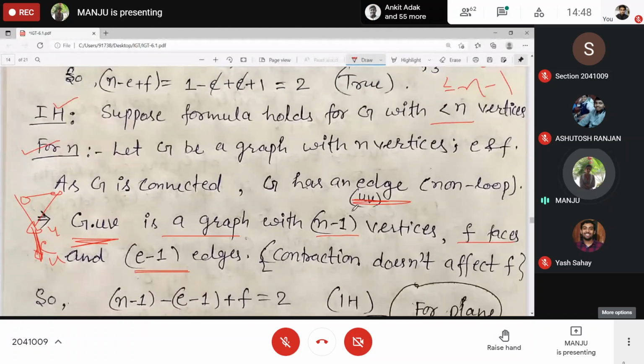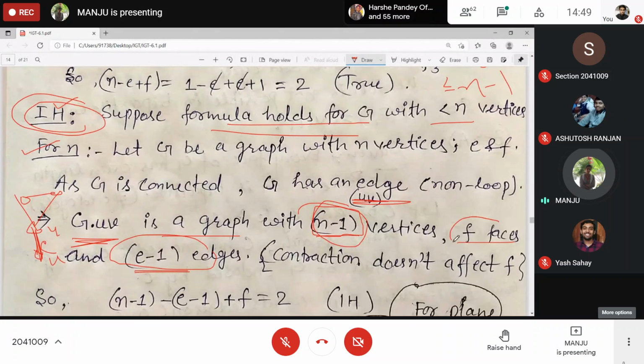Now we got a graph with n minus 1 vertices. We can apply the induction hypothesis on this one because this formula holds for graphs with at most n minus 1, that is, fewer than n vertices. Clear? So this formula holds for this graph: number of vertices minus number of edges plus number of faces is equal to 2.